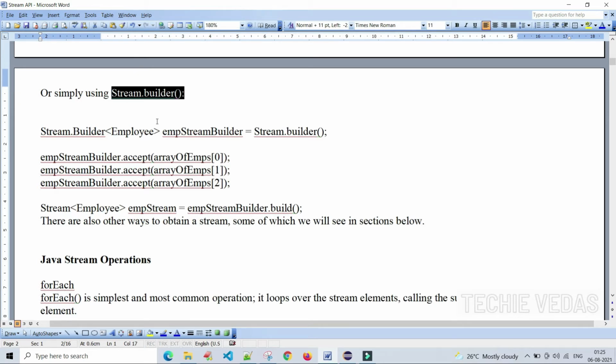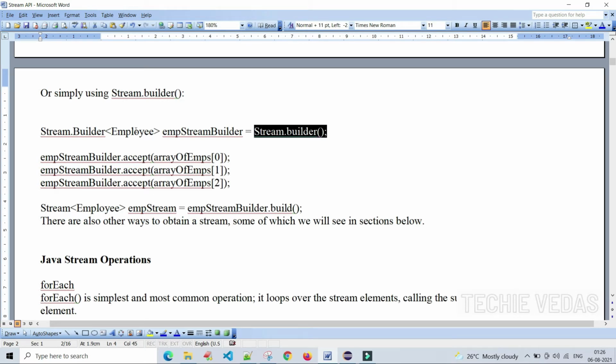We have created one Stream.Builder object that contains the employee objects. We call Stream.builder, passing the Employee type, and this is the name. So with the builder object we call accept with the first index element, second index element, third index element, and so on.